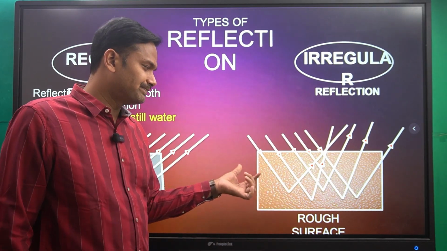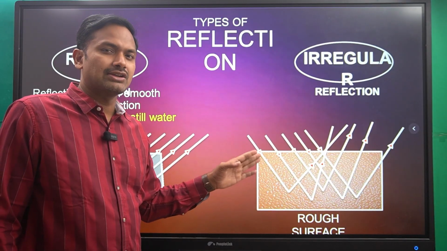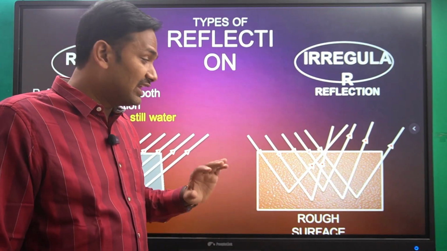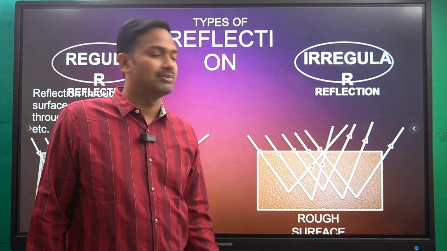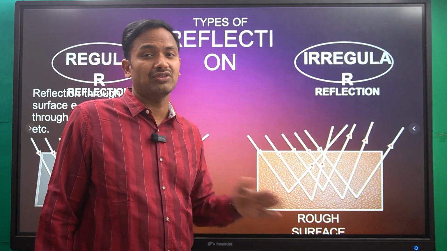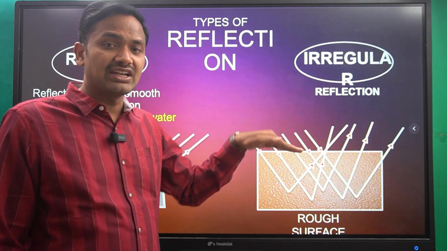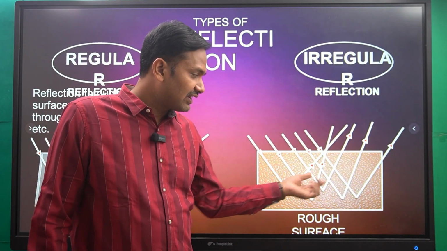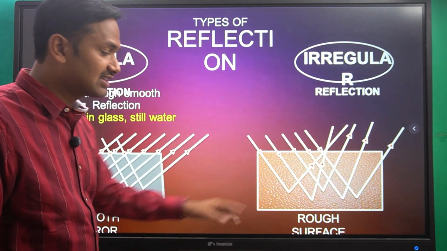If you draw the normal and draw the angle of incidence and angle of reflection, in each case they will not be equal, because the surface is not uniform, the surface is not plane, there will be irregularities in the surface. So the reflected rays are not parallel to each other in this case.